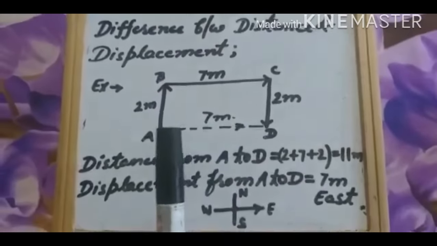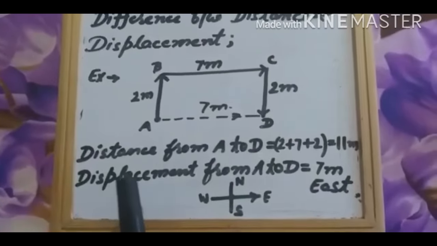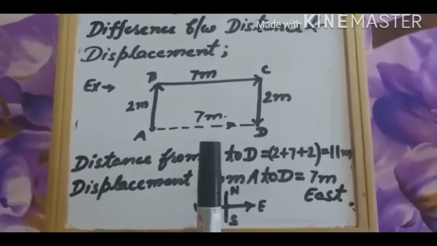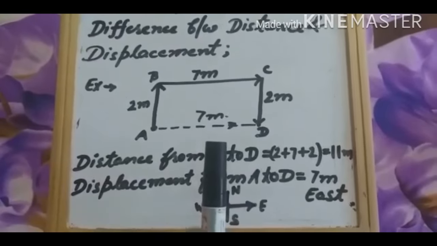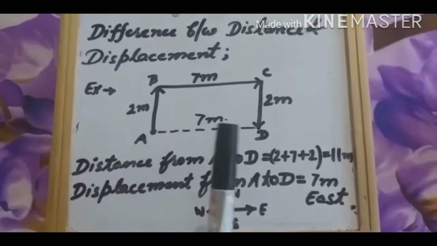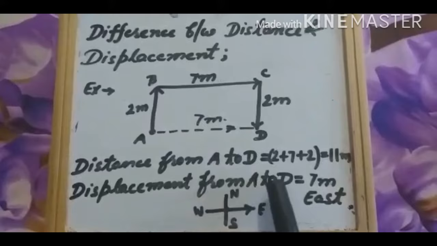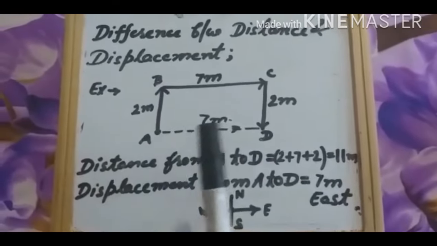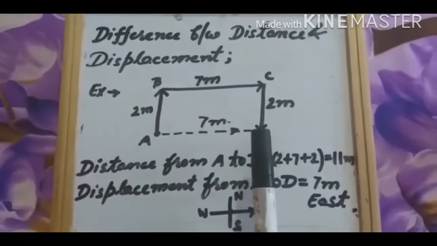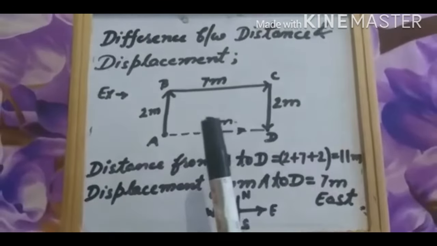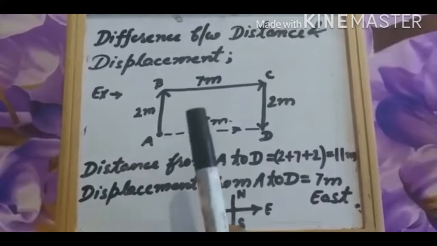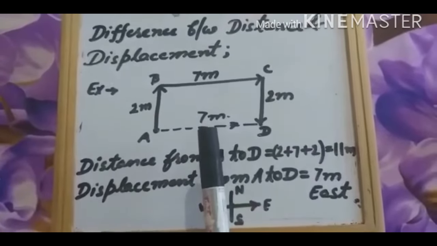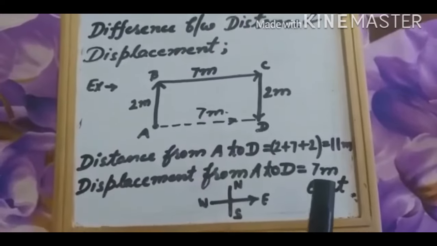But what will be the total displacement from A to D? As I have told you earlier, the total displacement is the shortest distance between 2 points, meaning A and D. So the shortest distance between A and D is this line. It will be 7 meter because this is a rectangle and the opposite line is also 7 meter.